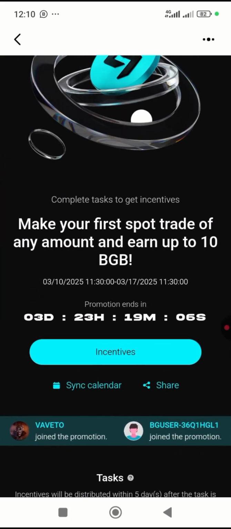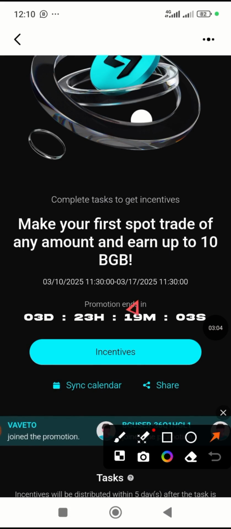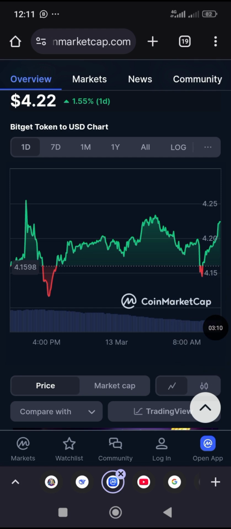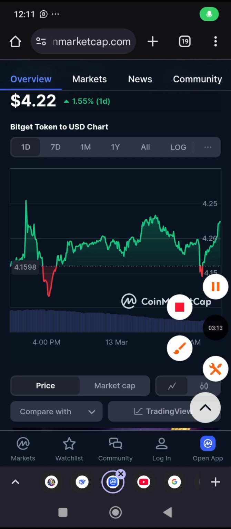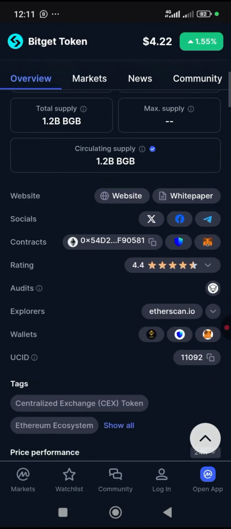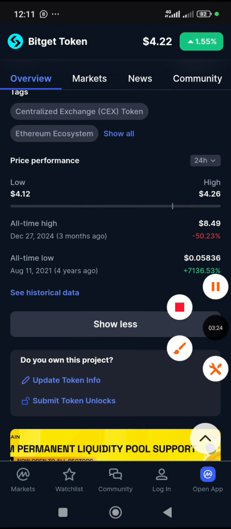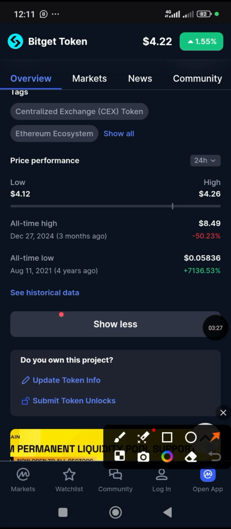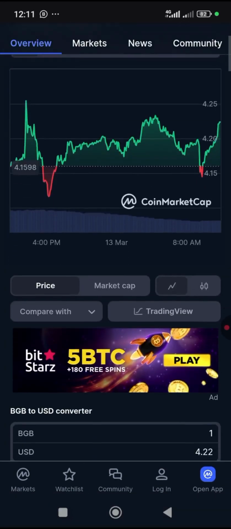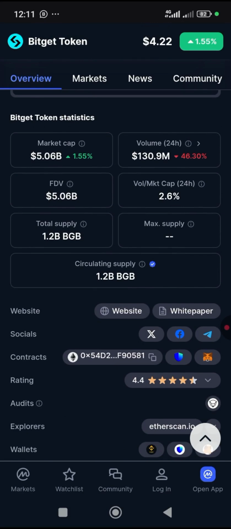Because if we look here, we are told that we are able to earn up to 10 BGB. So let's look at the current price of BGB on CoinMarketCap. You can see that the current price for BGB is around 4.2 dollars. Let's look at the current all-time high, to see if this coin is actually worth holding. The all-time high of this coin is 8.46, and we are still in the bull run, and the all-time low is around 0.05, which I can say this is a very good coin.